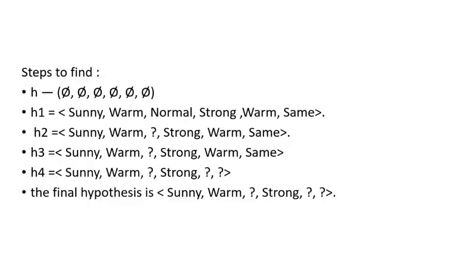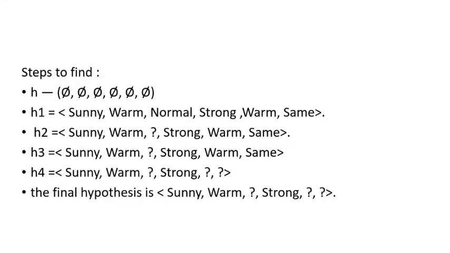Consider the second training example x2, which is positive. The second training example forces the algorithm to further generalize h, this time substituting a ? in place of any attribute value in h that is not satisfied by the new example. The next step is to consider the third training example, for which EnjoySport is negative.